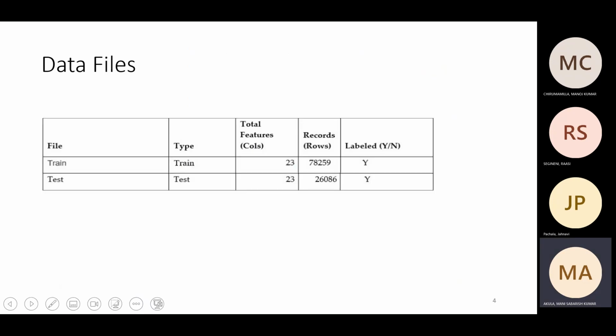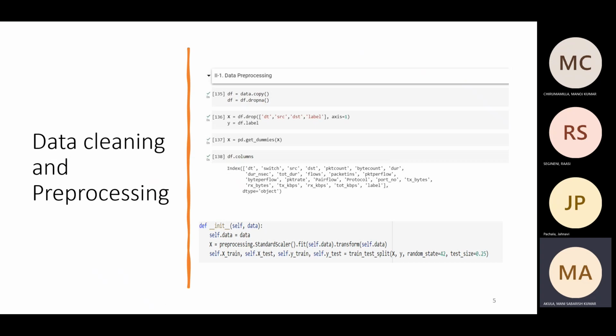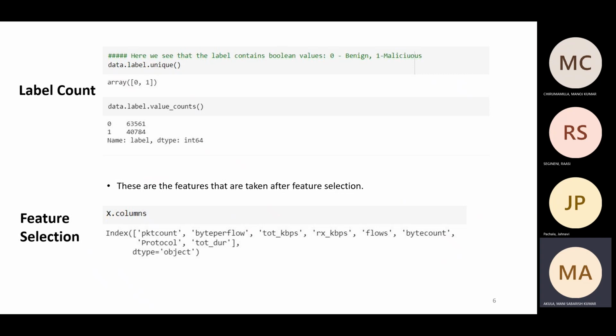Here in our data, we have 104,345 data instances and 23 features. If we look into the data, we have different data types and null values, so first we need to clean our data. We split our data into test and train sets, with 25% test and 75% train. There is one target variable called label, which contains 1 for malicious and 0 for normal.